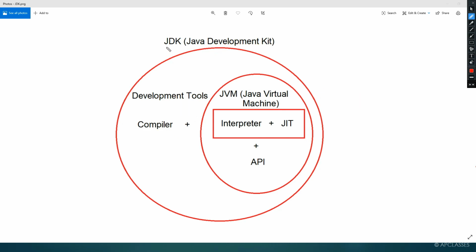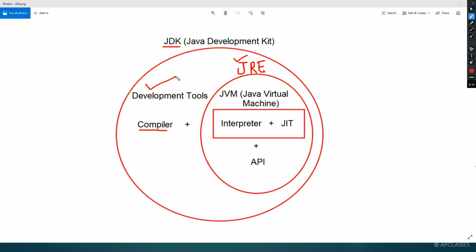I hope this part is clear to you. So first of all, you are going to download JDK. Once the JDK is downloaded, we will have the compiler and also the JVM, and JVM comes under JRE. JRE stands for Java Runtime Environment. It provides the facility through which you can run, or execute, a Java program.